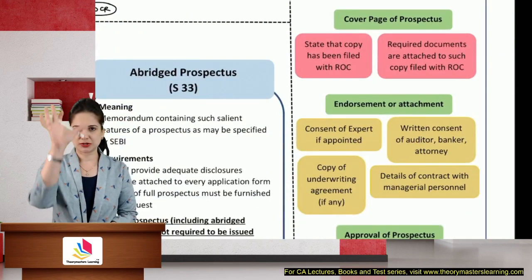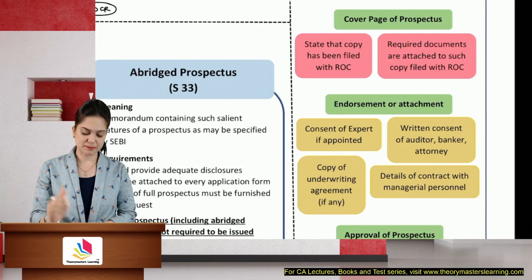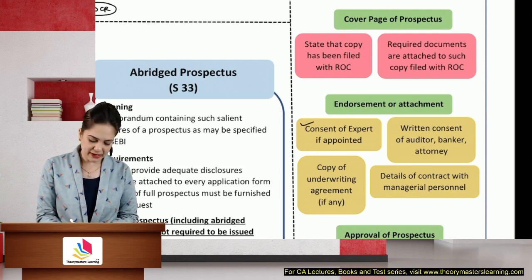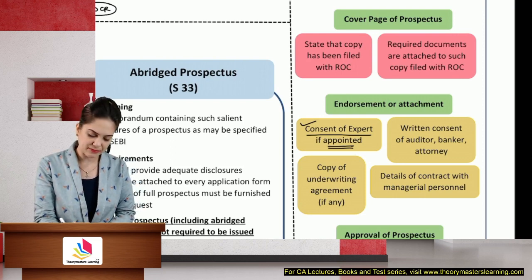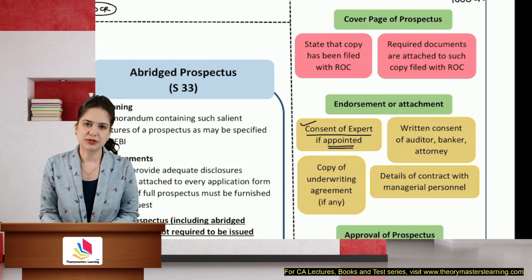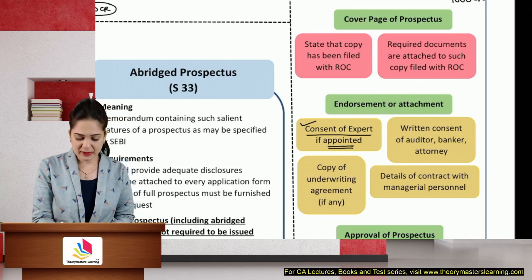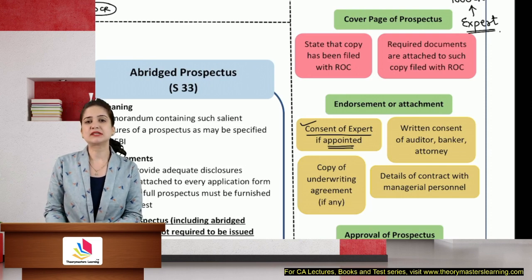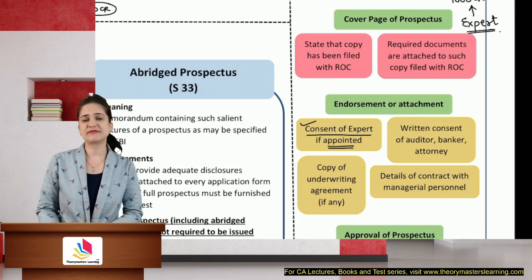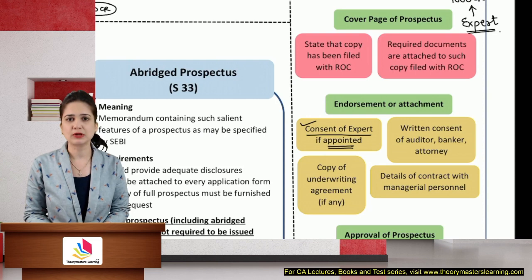On the cover page of the prospectus, we will write that we have obtained the consent of the expert if the expert is appointed. Now, let's say I want to construct a dam, and for that I am raising 1,000 crores. Now, people will not trust me, but if I engage an expert, the expert is giving an opinion whether the project is viable or not, whether we should go ahead or not.